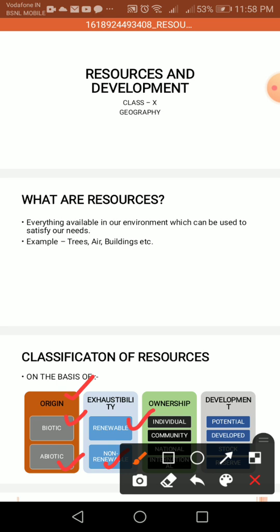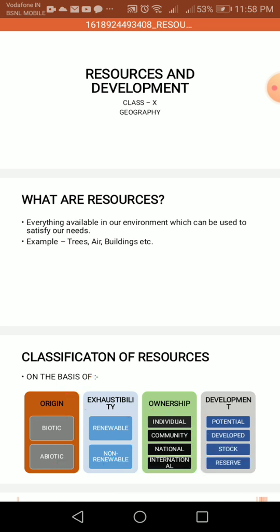Next one is ownership. Ownership means there are four types of resources: individual, community, national, and international. Individual resources are owned by an individual person, like houses and plots.